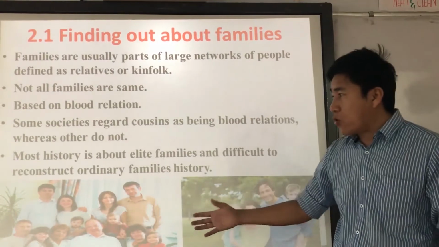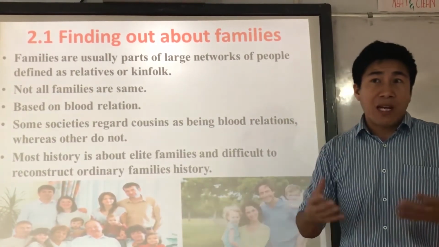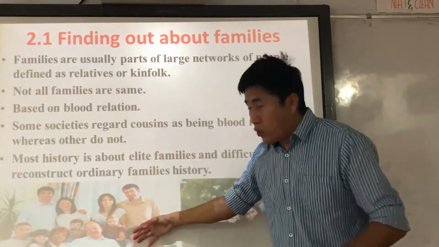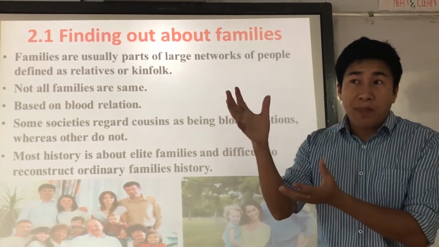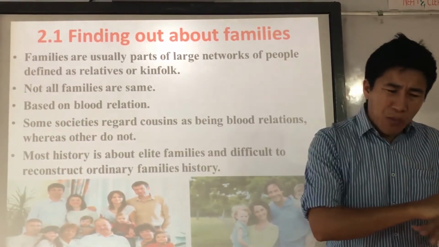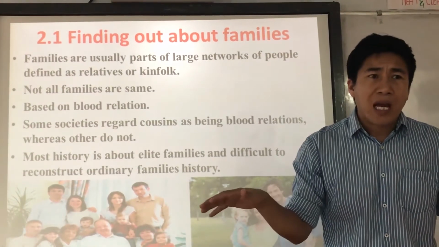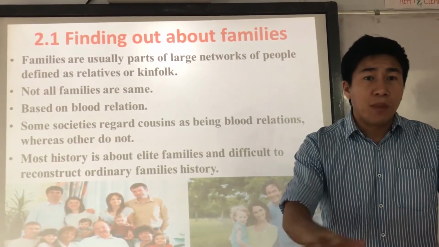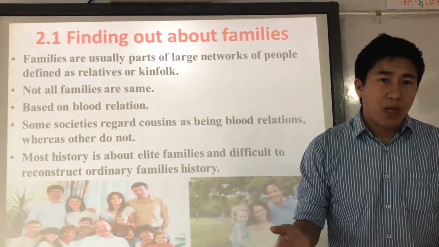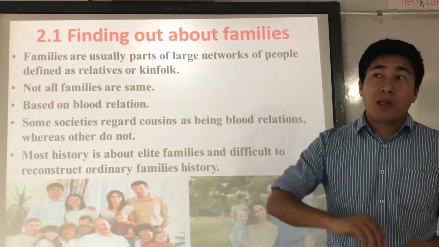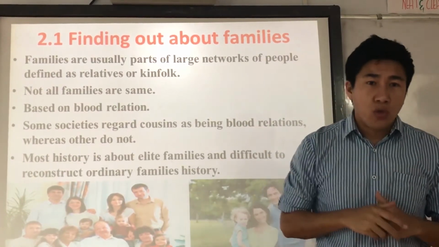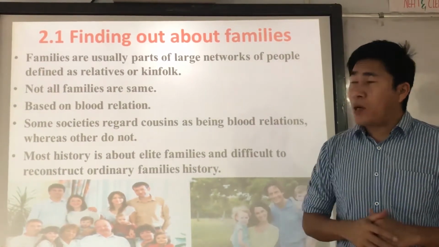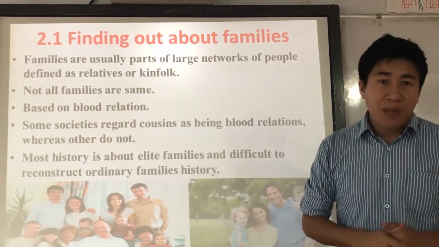Understood? Also, in most of ancient India we had the joint family. So historians try to replicate this idea by saying that in most of ancient India, even among ordinary common people, the family structure was the joint family. How could they say it? Because they were looking from known to unknown sources. Understood? So that is all about finding out about family.